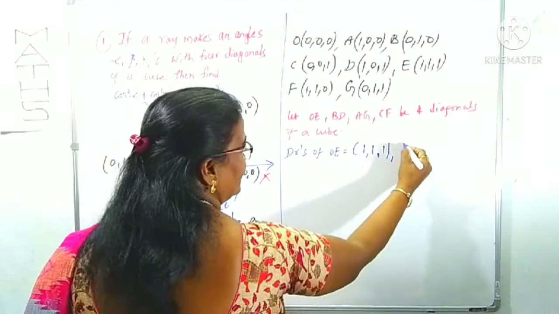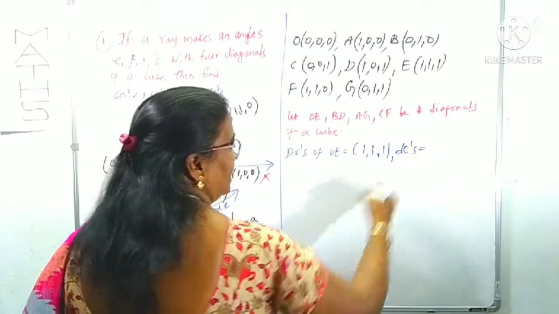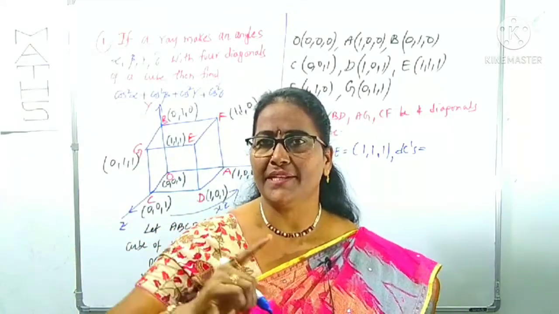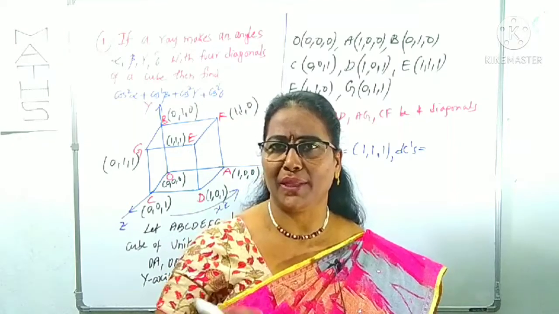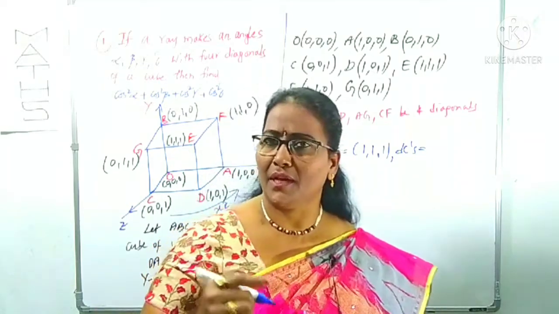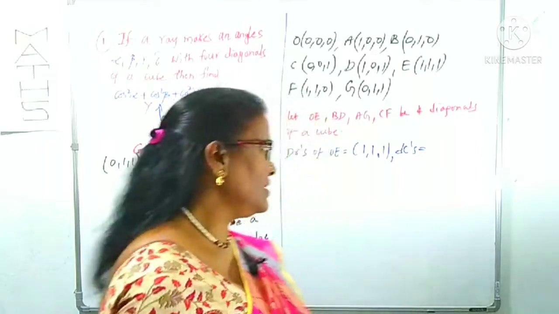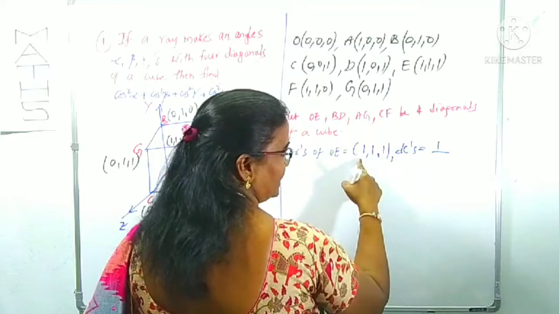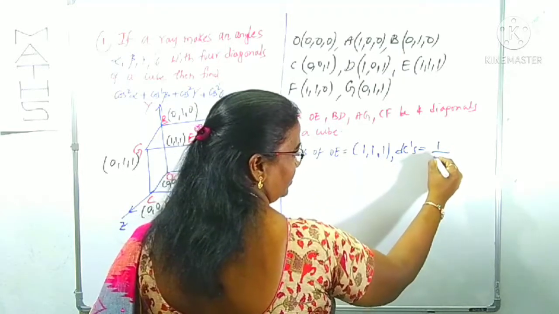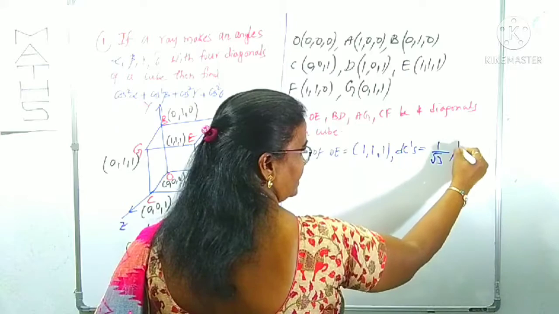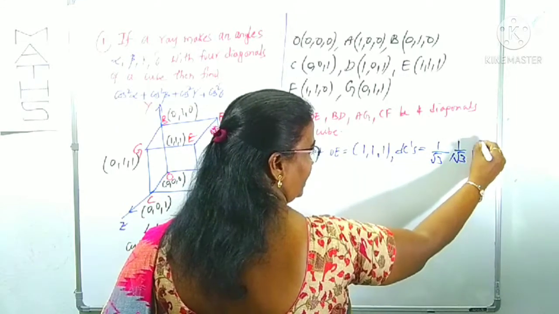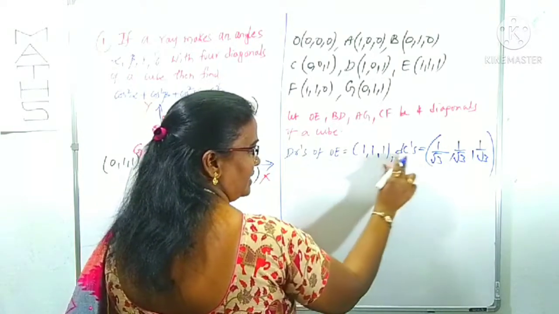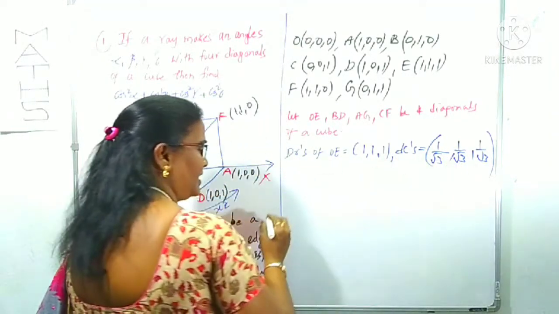What are the DCs? We want the DCs. I gave it to you in the previous key points. The DCs of a line we can take as a by root over a square plus b square plus c square, comma b by root over the same, plus or minus also we can use. No need to use plus or minus. 1 by root over a square plus b square plus c square is 1 by root 3. Similarly for the second, also 1 by root 3. Third also 1 by root 3. These are the DRs of OE and the DCs of OE. Now similarly, what are the rest of them?